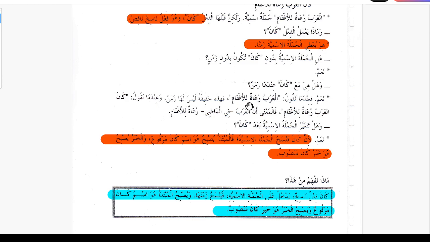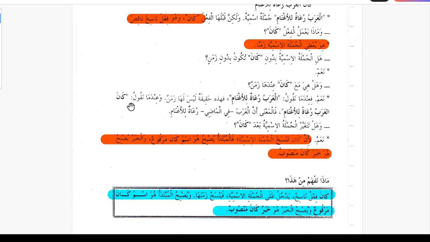We need Kana. They were the shepherds, they are not the shepherds anymore. So al Arabu ruwatun lil aghnami is the Jumla Ismiya, meaning the Arabs are shepherds. Fahazihi hakikatun laysa laha zamnun. So this fact is a timeless fact. This fact is not a fact now.